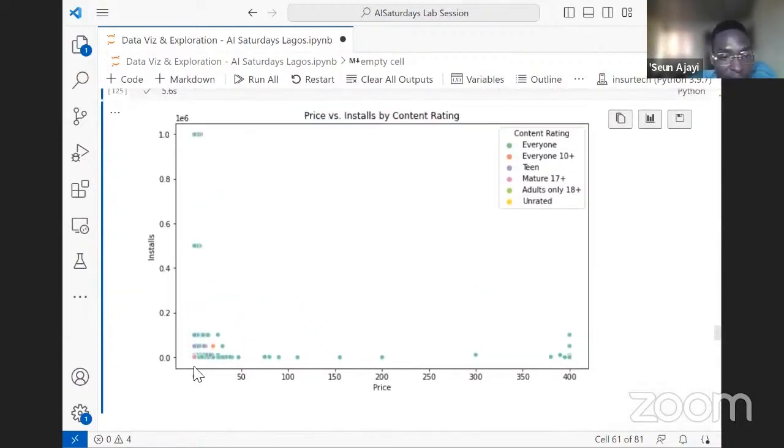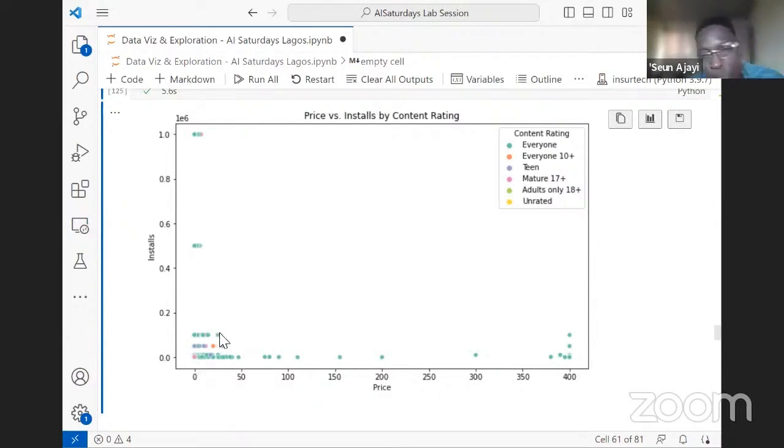So they're saying if the price of the app is 0, how many installations do they have? So we can see that at this point, we can see apps that are free. We have apps that are free, having about 1 million installations. At the same time, we have apps that are free, having as low as installations that are not really visible here.